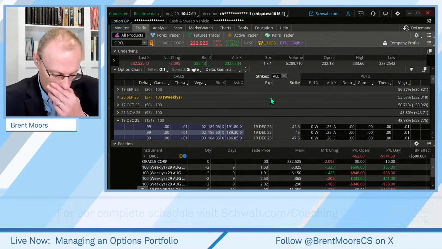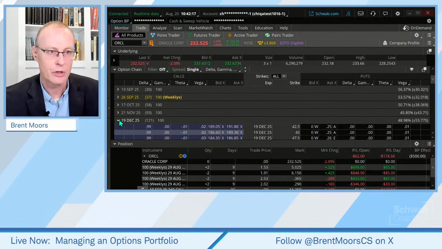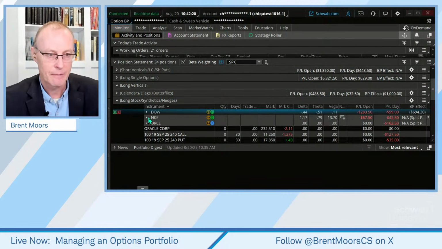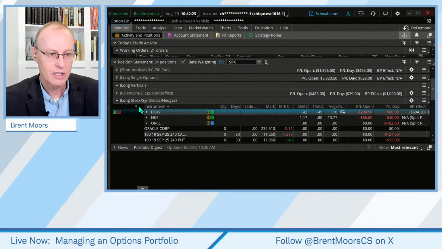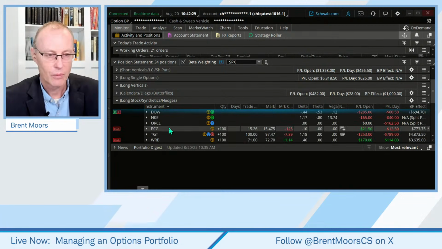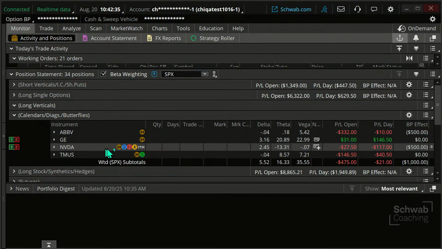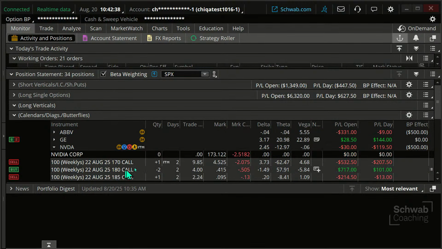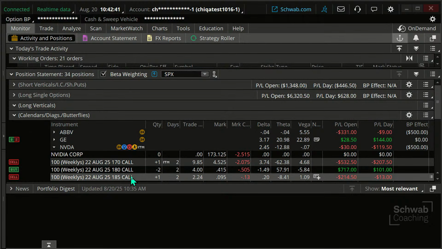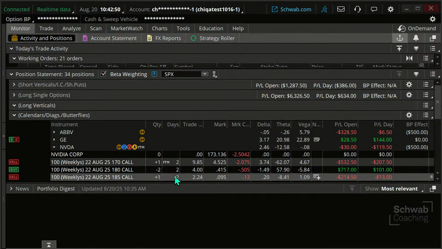There you go. Now, I don't have much time left, but let me just point out another trade that I'm going to look to exit here, and that is NVIDIA. Not there, I've got to click on the right one. NVIDIA is a butterfly spread, which we were actually doing quite well on. Overall we're down $30. It's not the end of the world. It was doing great until NVIDIA just kind of tanked the last couple of days.